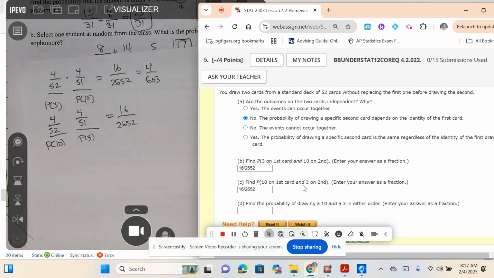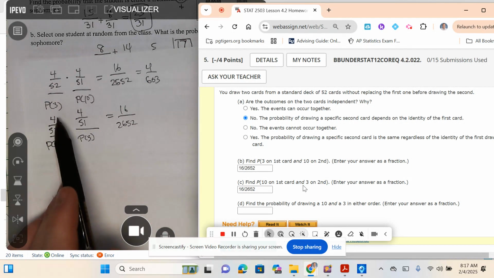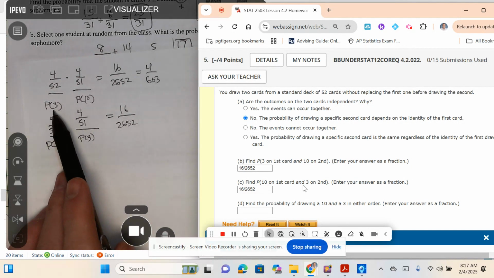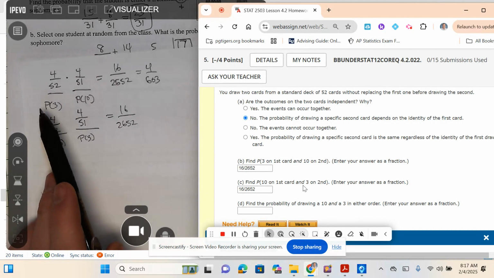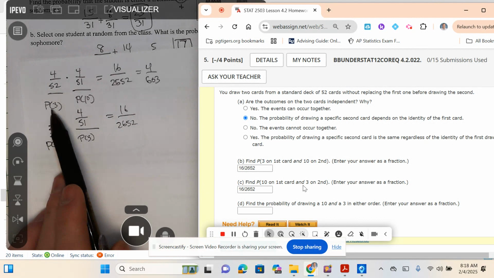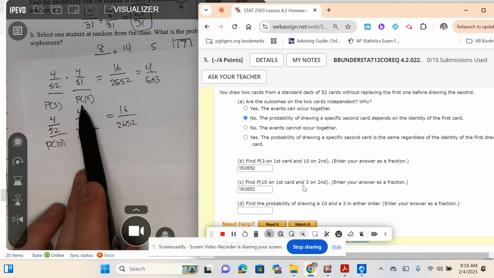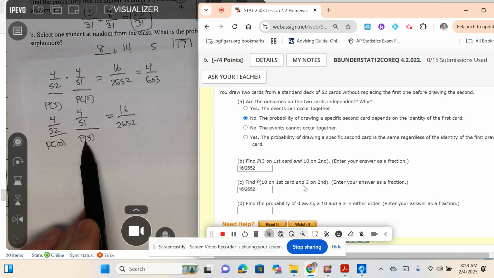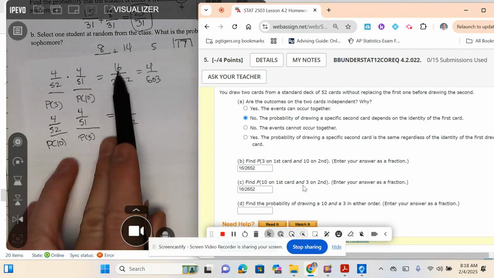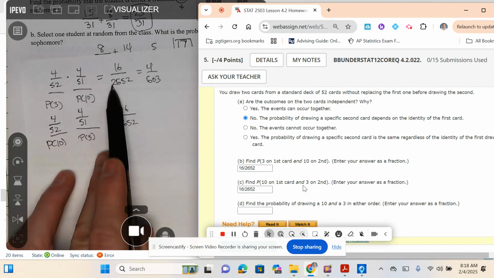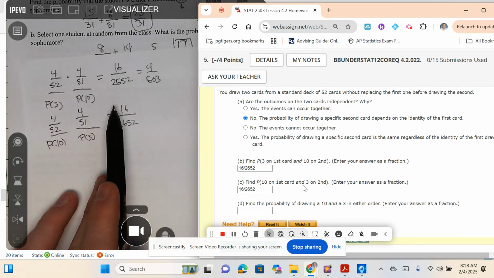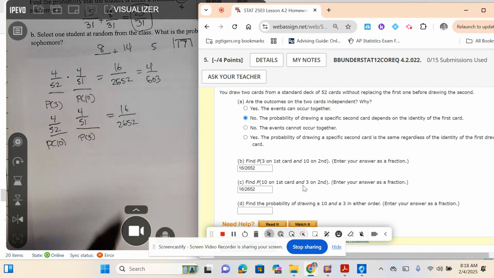Find the probability of drawing a 10 and a 3 in either order. So there are two ways you could draw a 10 and a 3. Don't think too hard. What could I draw first? A 3, and then I could draw a 10 next. What's the other way I can get a 10 and a 3? A 10 first and a 3 second. So these are my two possible outcomes, right? What do you think I would need to do with these to figure out the probability of getting a 10 and a 3 in either order?